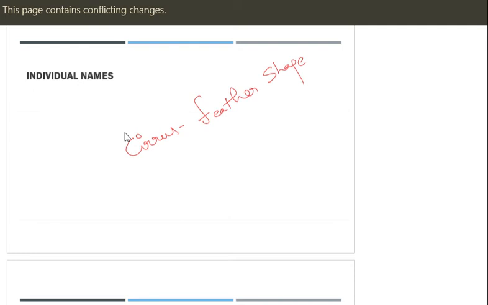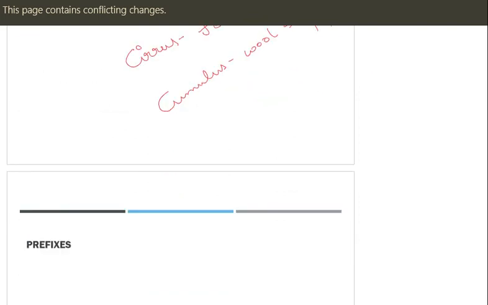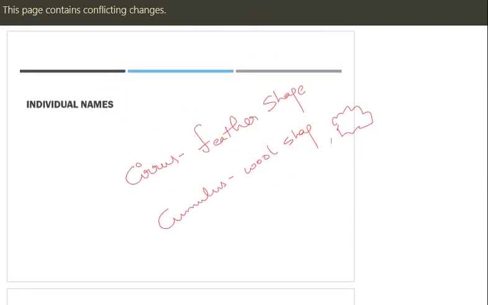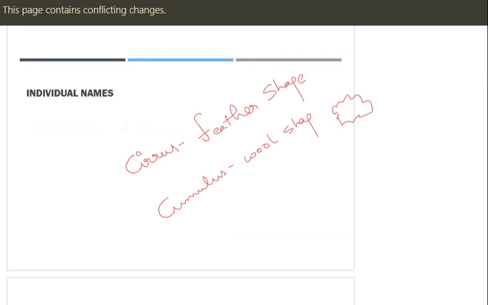Next, cumulus. It is a wool shaped one. Like this, it will be. See, these are not prefixes. I will be explaining prefixes next, how you will be using prefixes. Okay? Try to be patient.